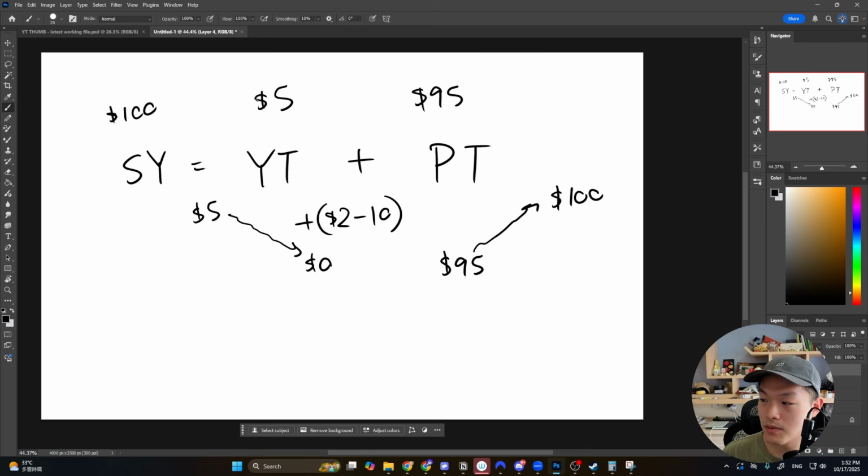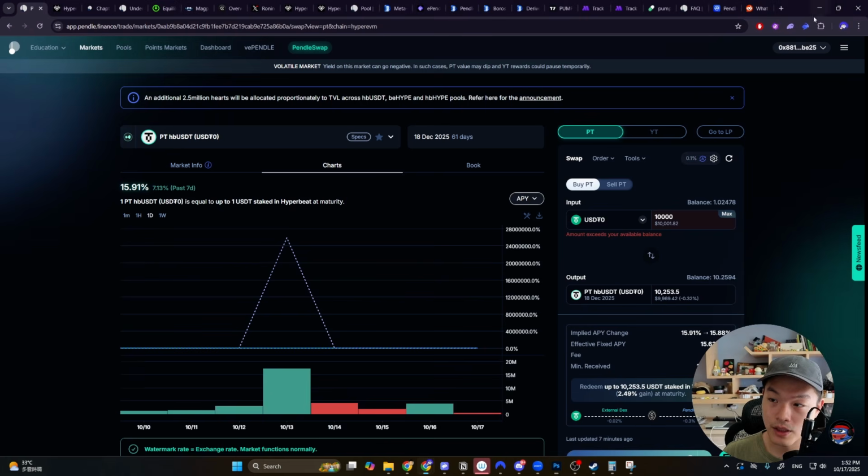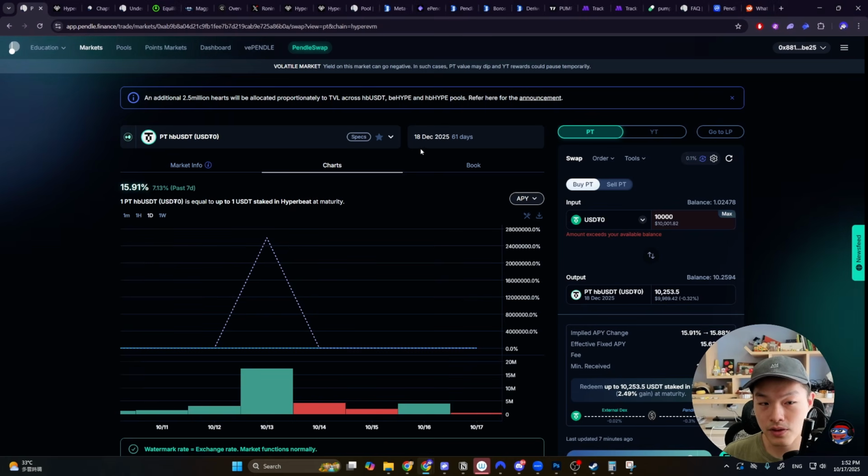So this is how the YT and PT work. And again, when you pair them together, it equals the underlying yield tokens, right? And the reason why these values fluctuate is because there's a maturity date. And that's how you could actually earn a fixed yield and redeem for the underlying asset when the maturity is up. So we can look at this particular Hyper-B vault here and look at the price.